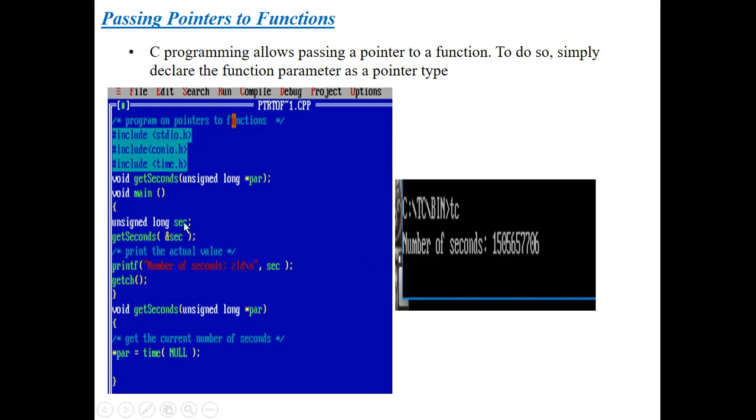So this is the way. This is a small program just for understanding purposes. This is the main point: this is the way we pass a pointer to functions.